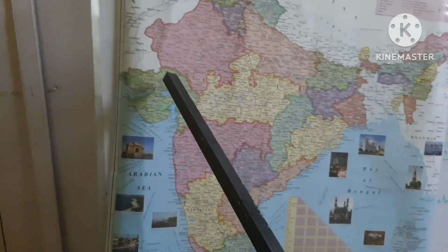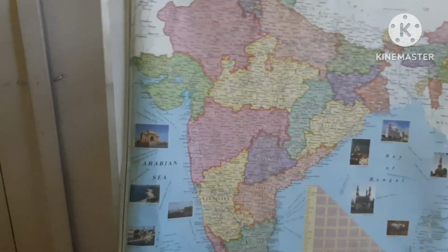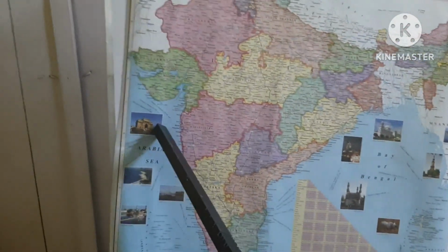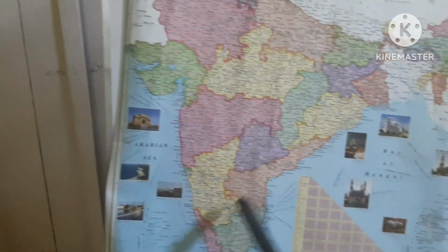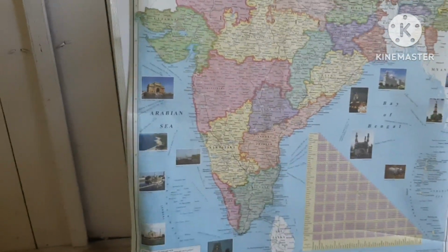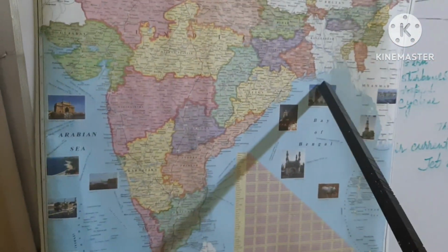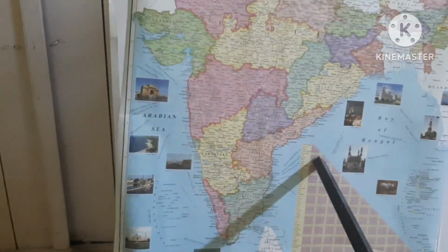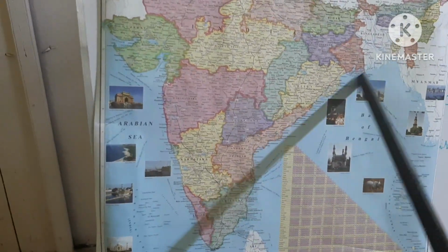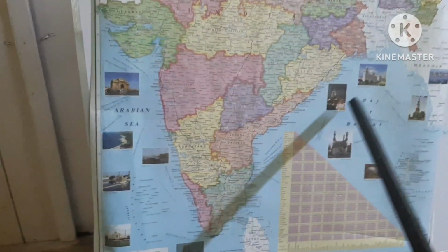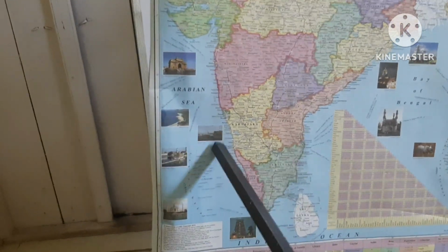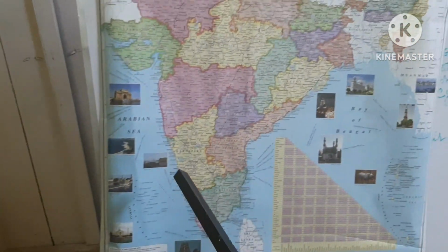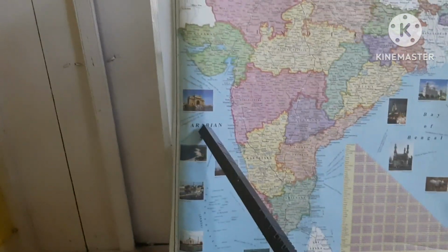Now when the Indian peninsula goes under excessive heat in summer, the Arabian Sea, Indian Ocean and the Bay of Bengal remain comparatively cooler, and a high pressure belt remains here, here and here also.